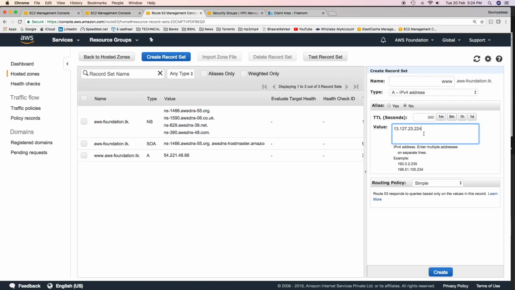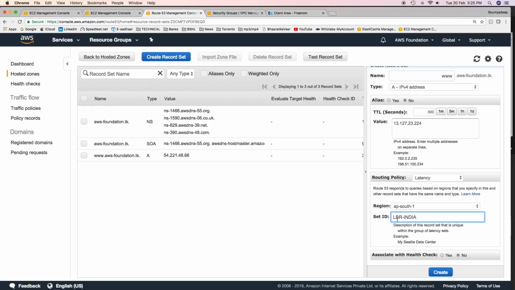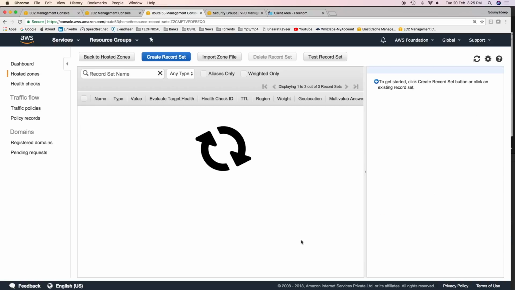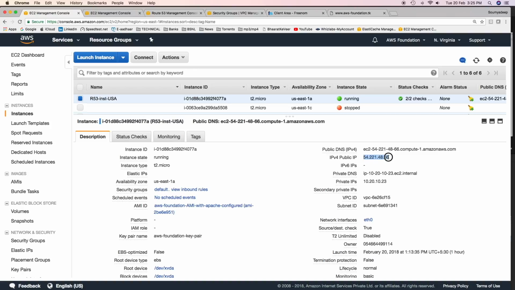This is the IP address of the EC2 instance in Mumbai region. The routing policy should be latency based. Give another unique set ID name, and I'll not associate any health check. Click on create. This is how the pages in the EC2 instances look like.